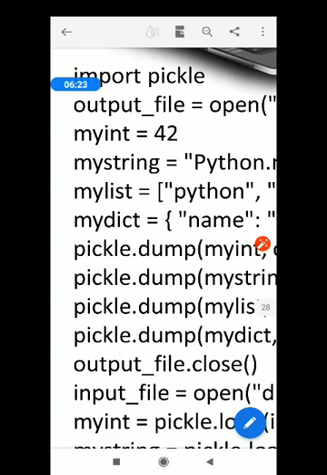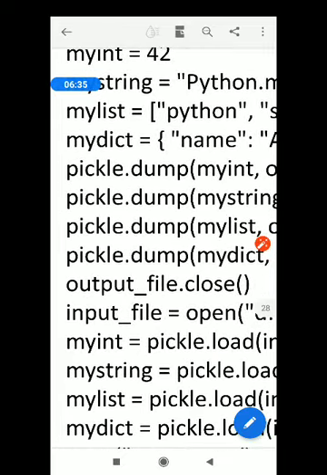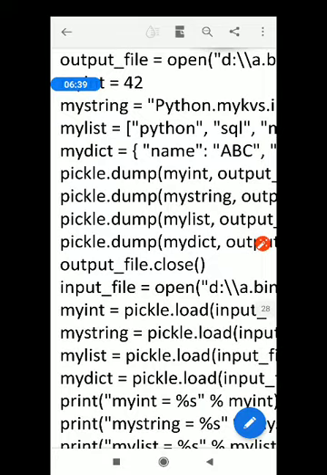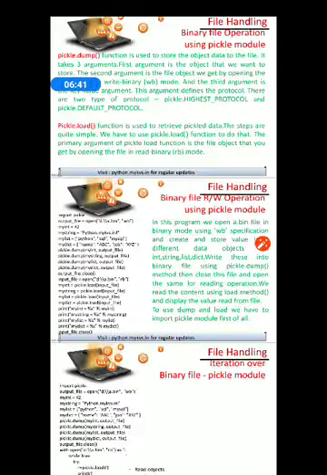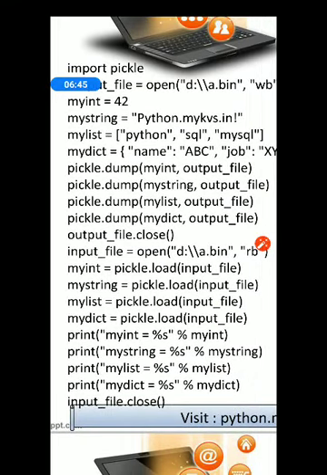Now see, here in the program I am creating it. You may take it from the user also. That I will tell you later. Now see, now I have to write. For writing in a binary file, we have in the pickle module the dump function that I have told you earlier in the class.